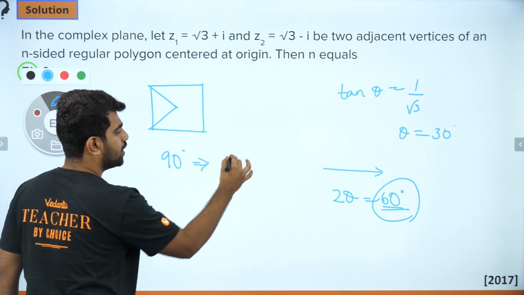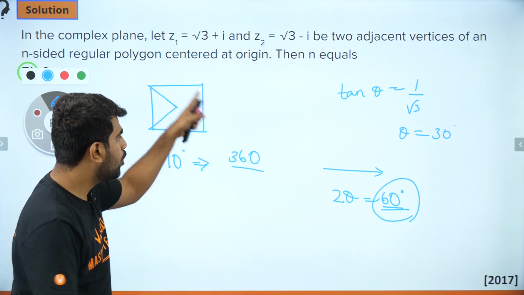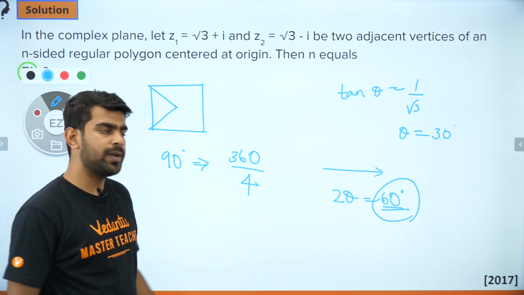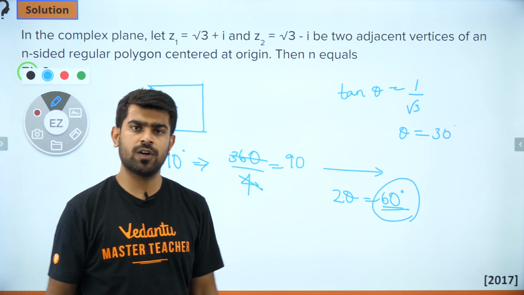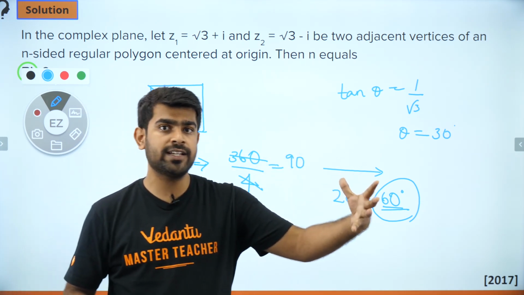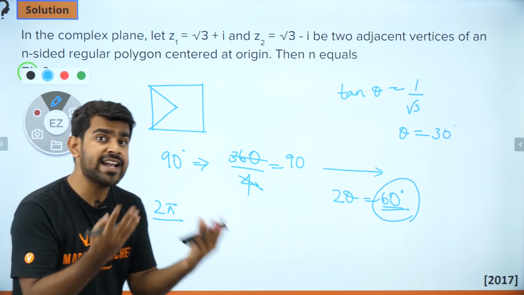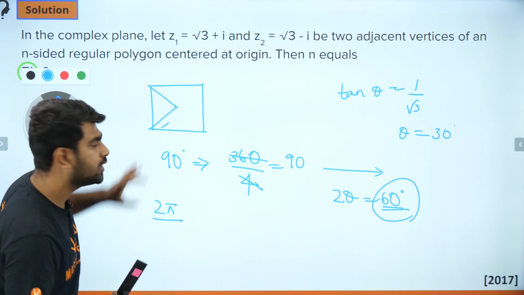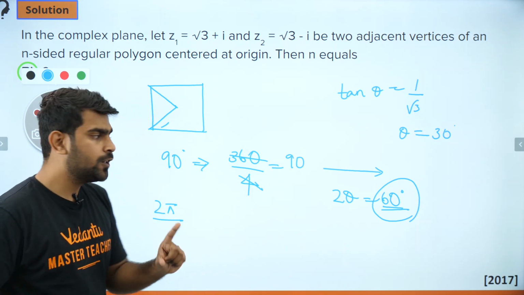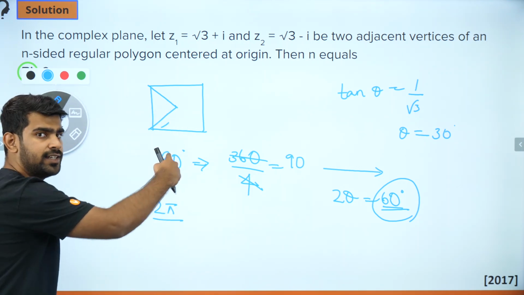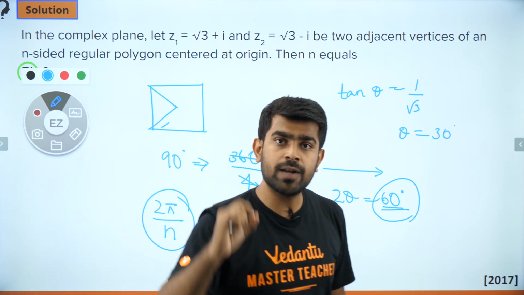How is that? This comes from 360 being the overall angle, because at the center you have an overall angle of 360 and you have 4 vertices, that is 4 sides. So 360 by 4 is going to be how much? 90. But this is for a square, which is very easy for us to observe. But what can you say for an n-sided polygon? You have 360 as the overall angle divided by how many sides you have, because each side is going to subtend an angle, right? And because it's a regular polygon, all the sides are going to subtend the same angle. Getting it? So 2 pi is the overall angle divided by n sides. So this is the angle for an n-sided regular polygon.